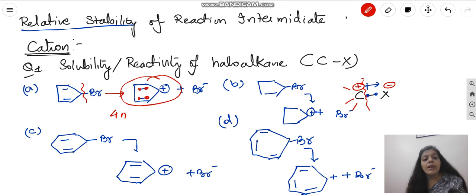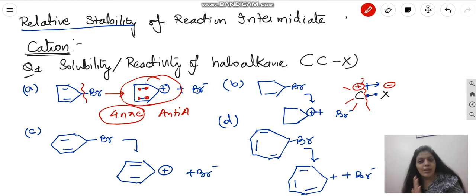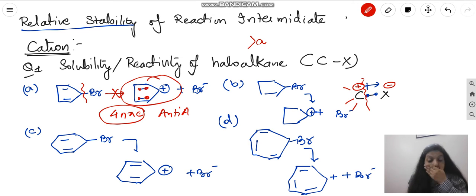You remember, when we have 4n electrons in a system which are revolving in resonance, this system is anti-aromatic. It is a highly unstable system. So do you think the reaction will move forward? No, it will never try to move forward because anti-aromatic things are not stable. So this reaction never exists. So can I say A will come at the last? Clearly, A will never happen. So if I talk about the stability or reactivity, A will never break. It's a passive compound, right?